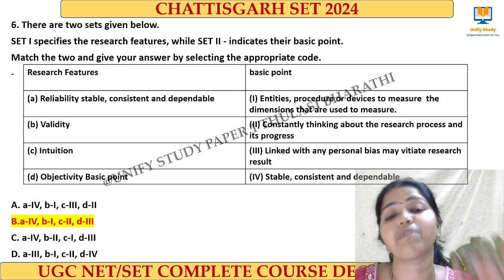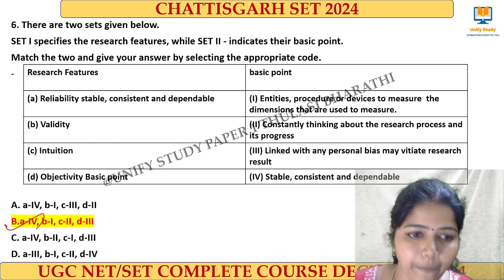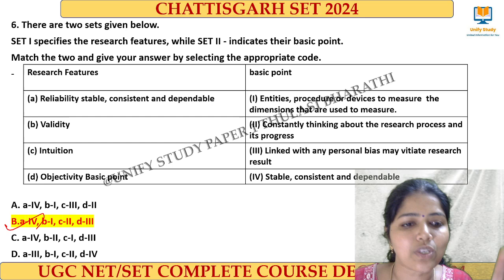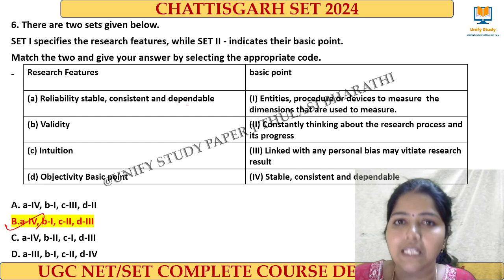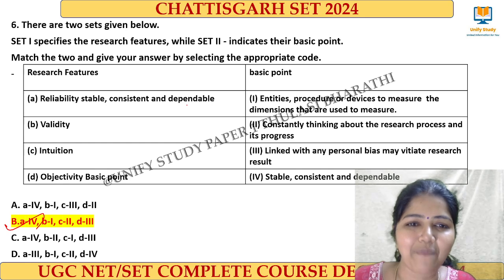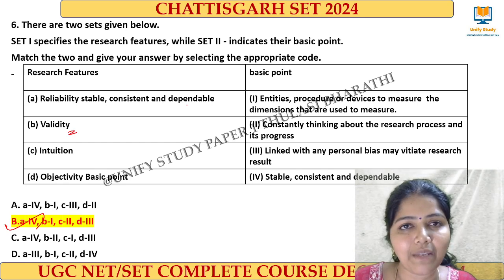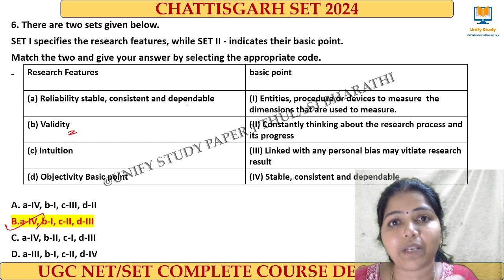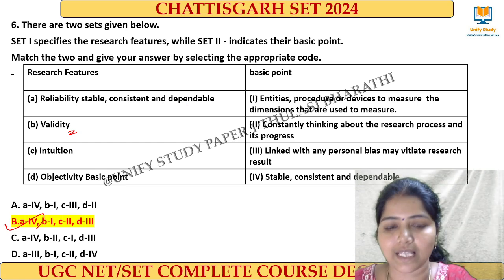Next one, a question from research aptitude. Very interesting question it is. The right answer for the question is option B. Right? So reliability: stable, consistent, dependable. It talks about the stable, consistent and dependable. Same thing they have related. And then validity, it talks about what? Validity means it talks about the measurement, what we use to measure. Right? Validity. So here the right answer is option B.